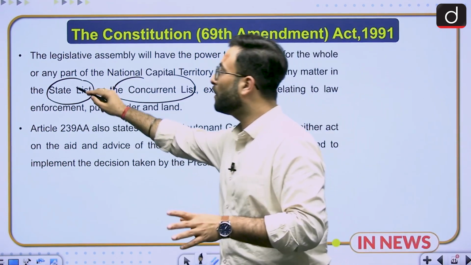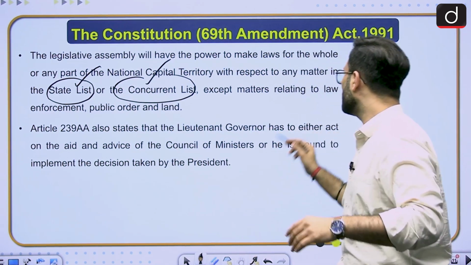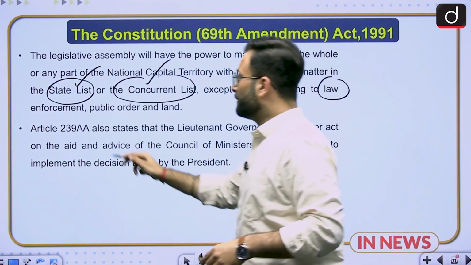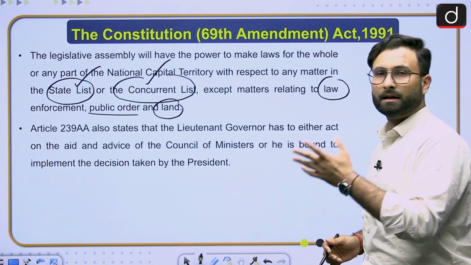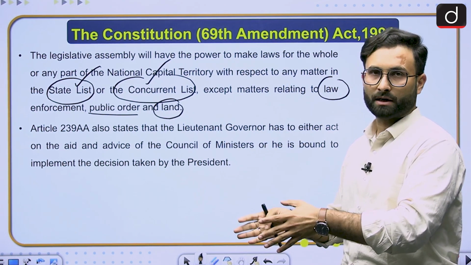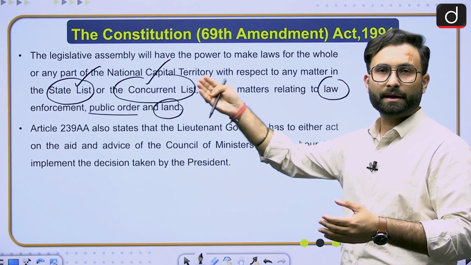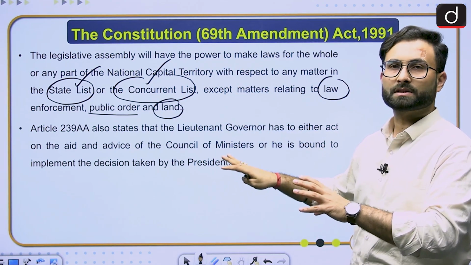They can make laws on the state list and the concurrent list, except for 3 things: law enforcement, public order and land. Okay, so these are the 3 topics on which the union government will make law, and other than that they will be making laws in the state list and the concurrent list. So that was the power of the legislative assembly of Delhi.